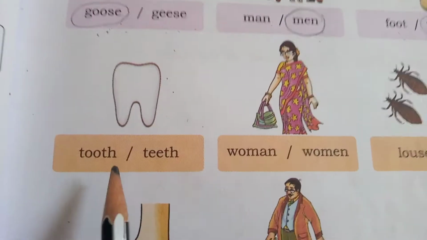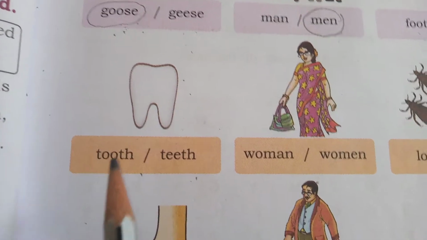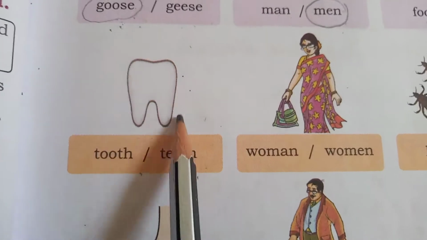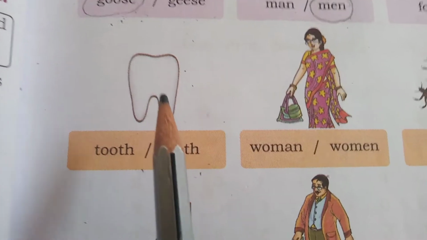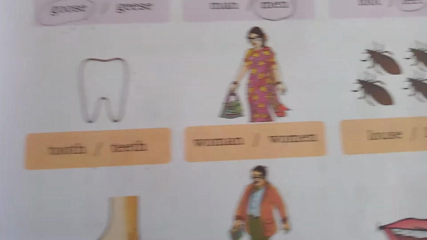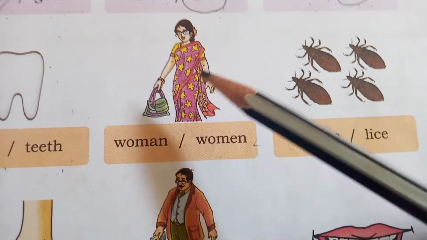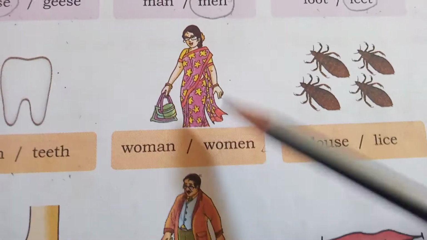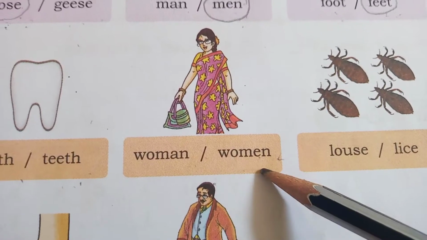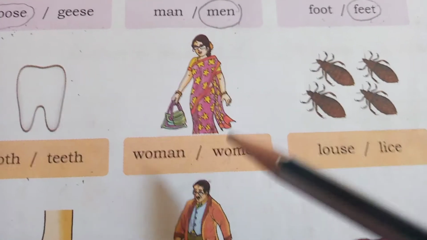Next picture, tooth, teeth. Which word is suitable for the picture? You have to circle here. Tooth is a singular word, teeth is a plural word. Here only one thing is given, so which one do we have to circle correctly? That one. Next one, here woman. Here only one person is there. So which word is suitable for the picture? You have to circle here. Woman is singular, women is a plural word. So circle the suitable word here.